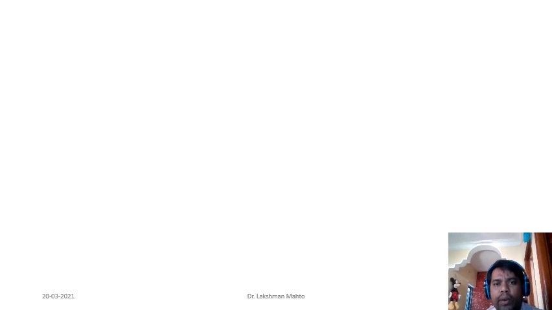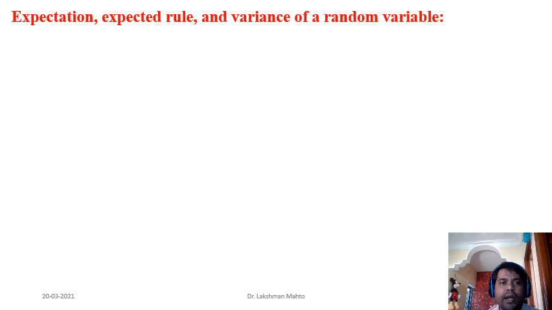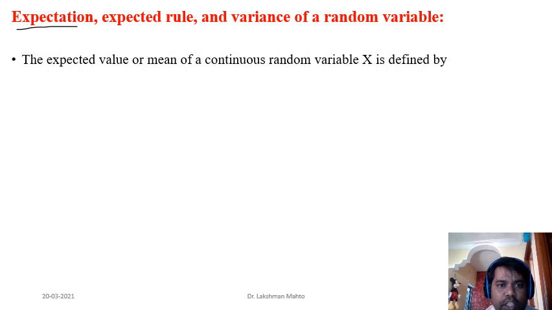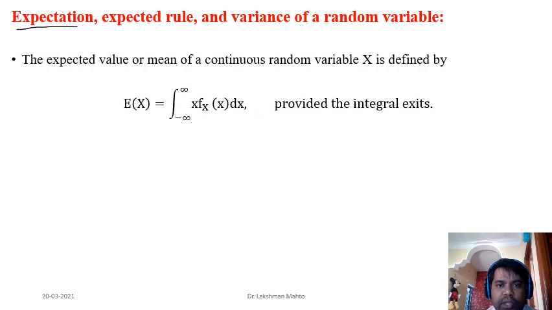Okay, so further I will talk about mean and variance in detail. Mean we generally call expectation, and variance we always calculate as the mean of a specific random variable, that is, x minus expectation of x, the whole squared. Here the expected value or mean of a continuous random variable we can define in terms of an integral, because the function f is continuous in nature, so we take an integral in place of summation.